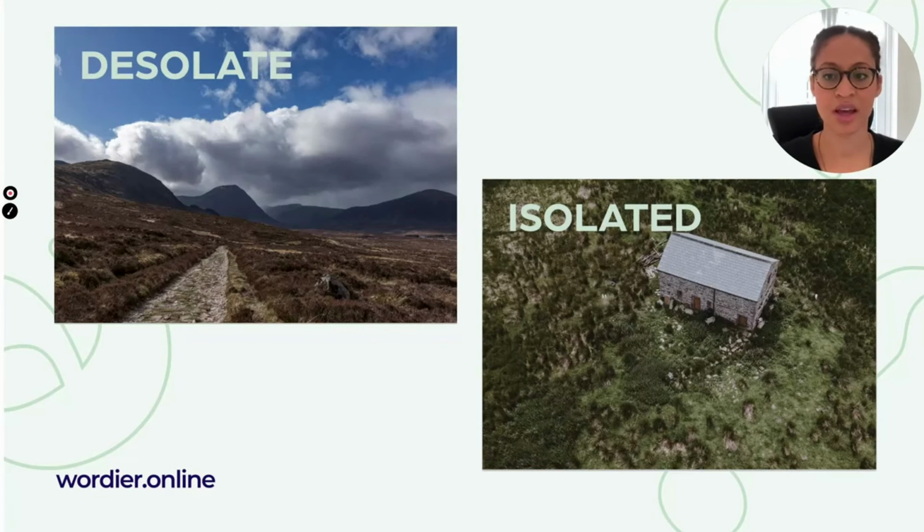Okay, let's look at the next words. Desolate and isolated. Now these pictures kind of look broadly similar, like there's not much there, but there is an important difference. So the bottom picture, isolated, has a house in it. So that house is isolated from everything else.